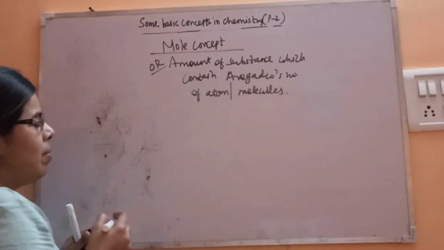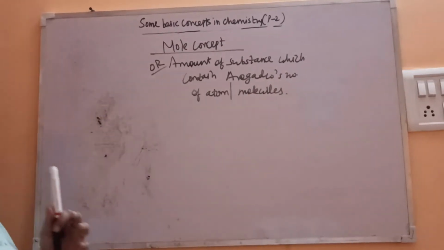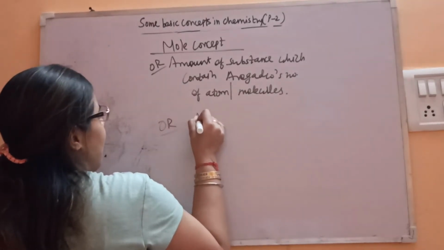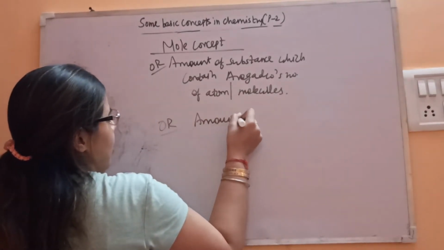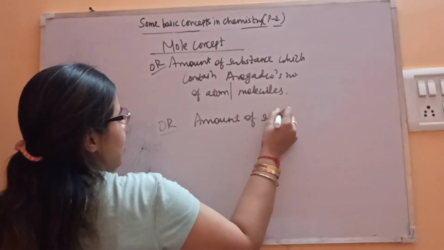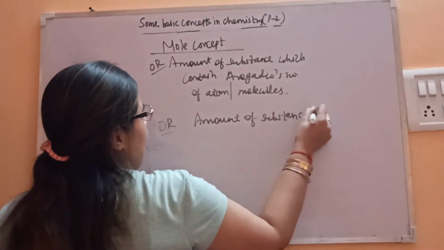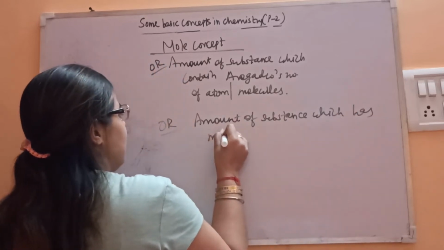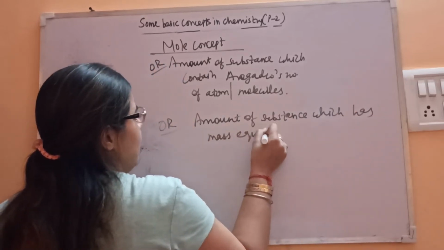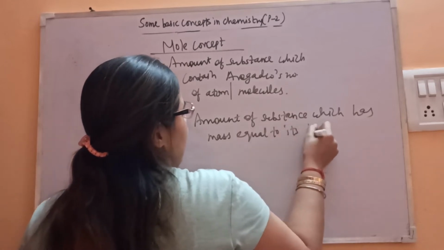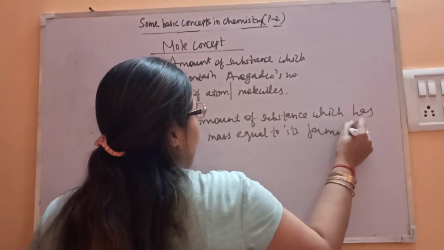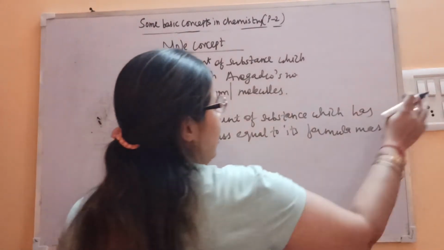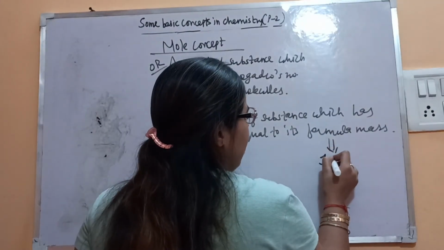And for the ionic compound, you can say amount of substance which has mass equal to its formula mass. Okay, this is meant for the ionic compound.